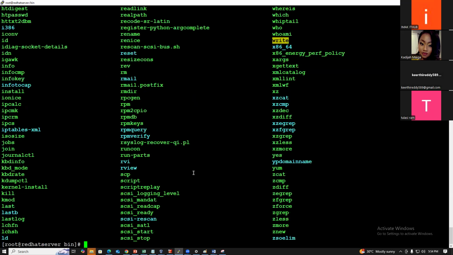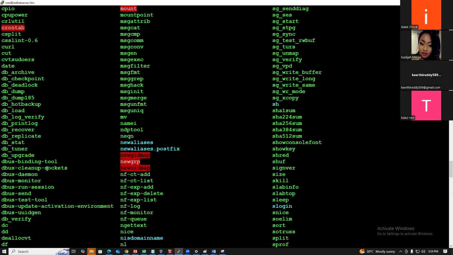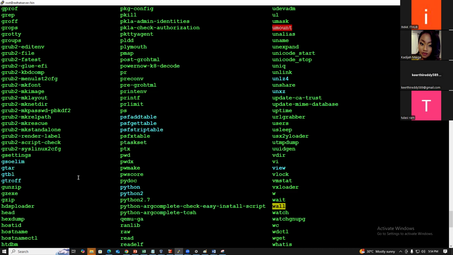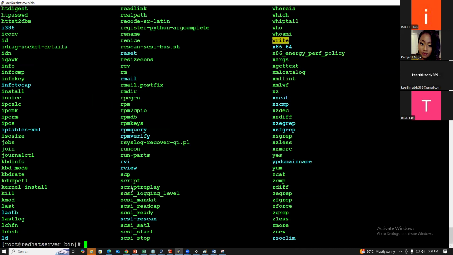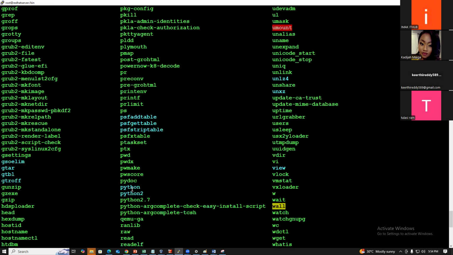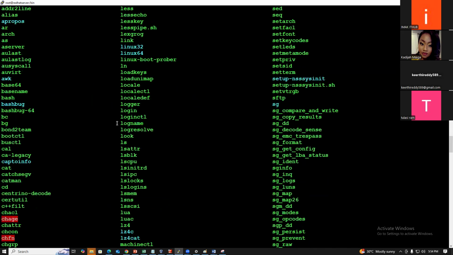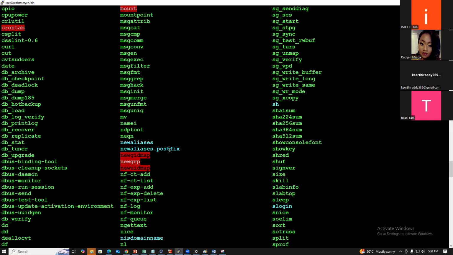I'm going to this directory. You see, these are all the commands. Whatever commands we are executing are available under this bin directory. For example, ls and pwd. We execute the pwd command, so this is the pwd command, and here is the ls command. The cat command and the vi command are all available under the bin directory.